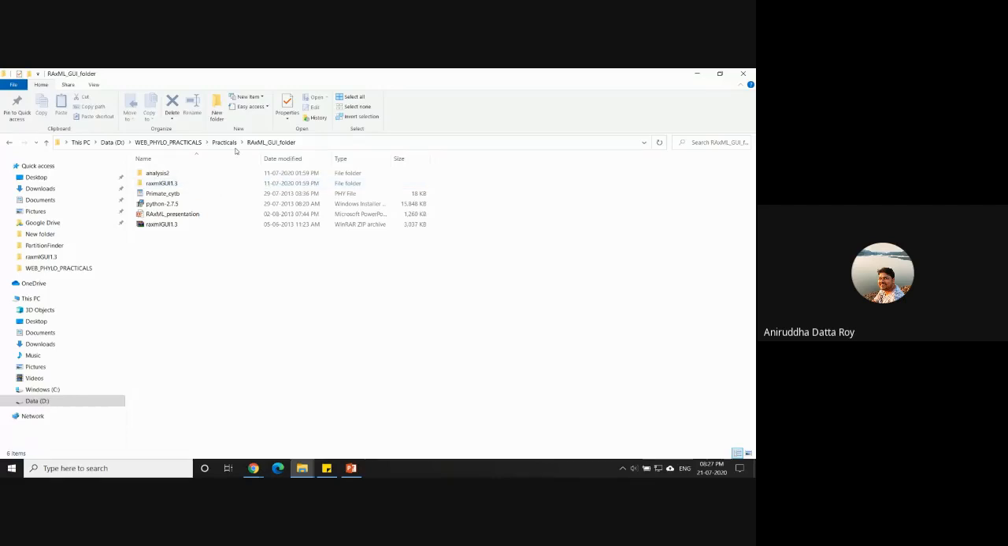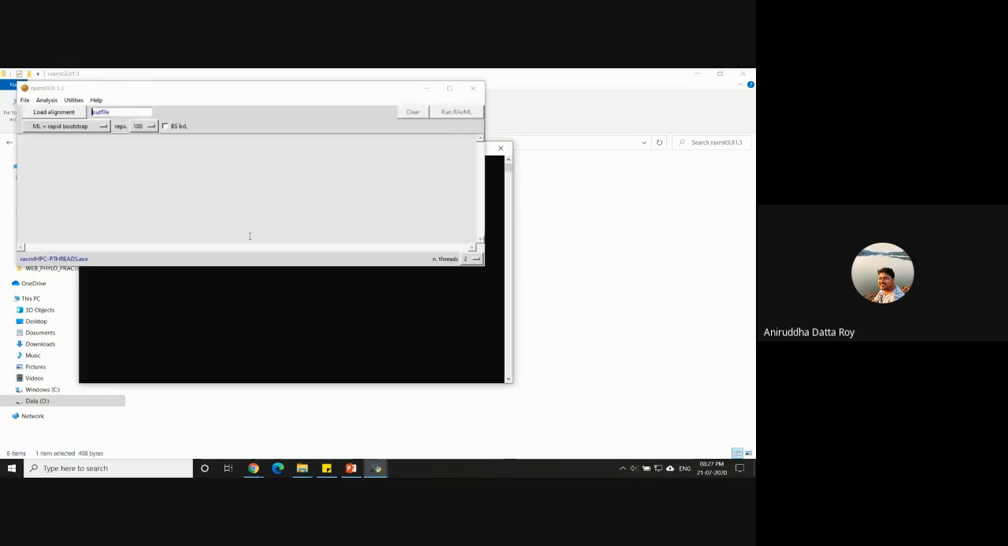So we will get into RaxML. Inside RaxML, in the practicals, there's a folder called RaxML GUI folder. Let's all open that. There is a folder called RaxML GUI 1.3. Open that, and you'll see two icons here: a RaxML GUI Python file, and a compiled Python. Open the Python file. Just double click on the Python file. Okay, and I hope everyone is able to get this window at least.